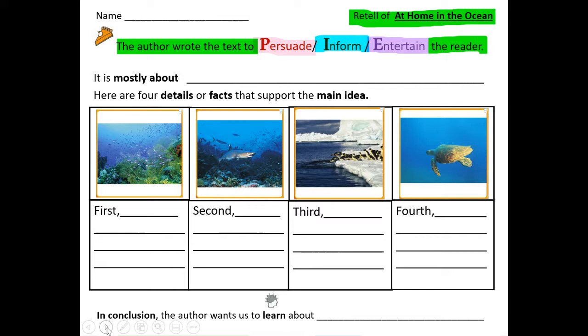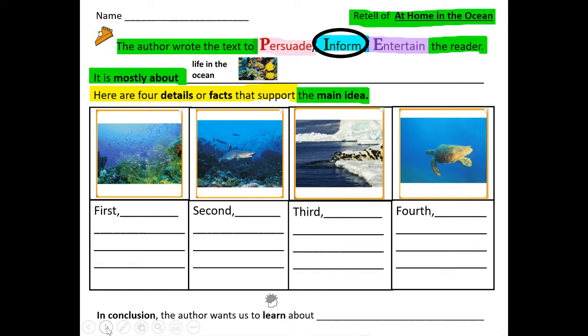Why? Well, the author wrote the text to inform the reader. It is mostly about, what is the main idea? It is mostly about life in the ocean. Here are 4 details or facts that support the main idea.